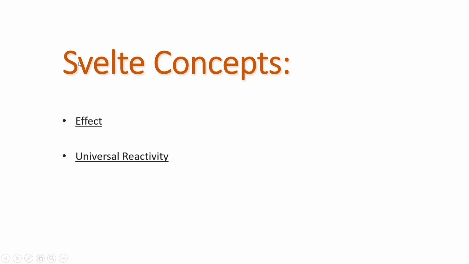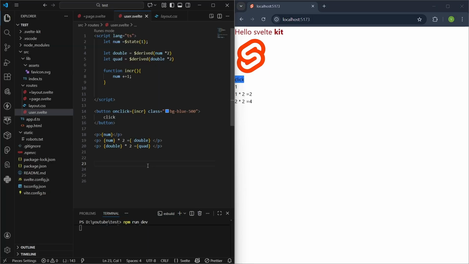Hi, so today we are going to move forward with our next concept of reactivity, that is effect and universal reactivity. To learn this concept, let's move on to VS Code. Now, what is effect state?